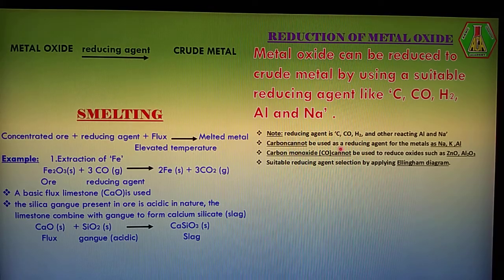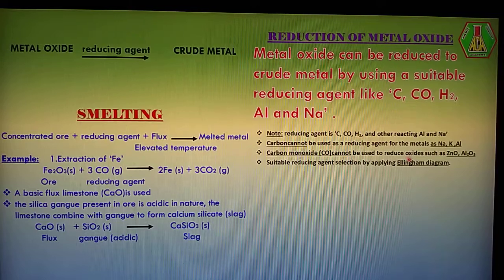So how do we understand which reducing agent is to be used? We get such information by applying the Ellingham diagram. We will discuss this Ellingham diagram later. It is a very important and very interesting topic.